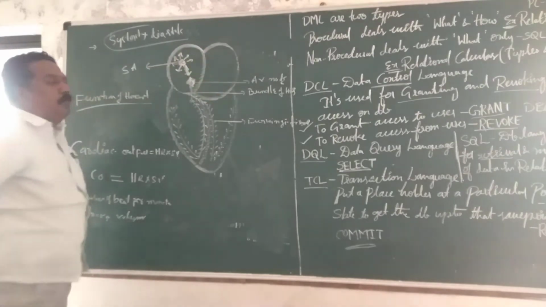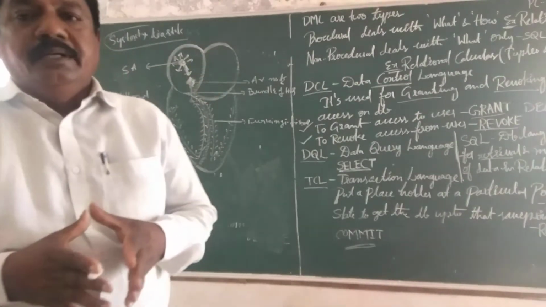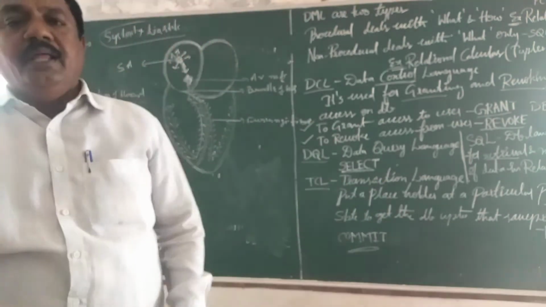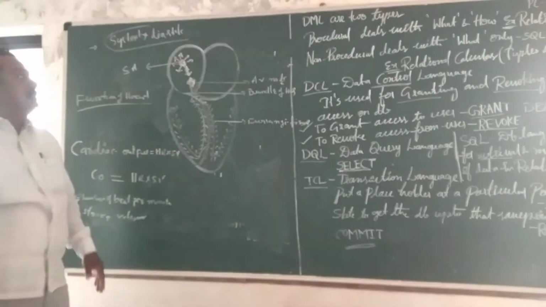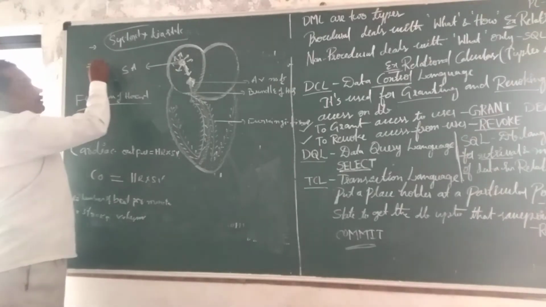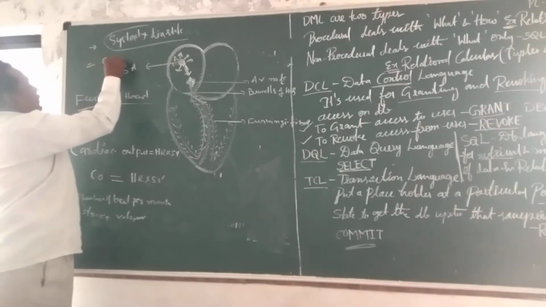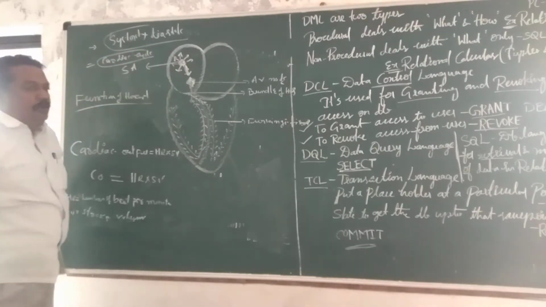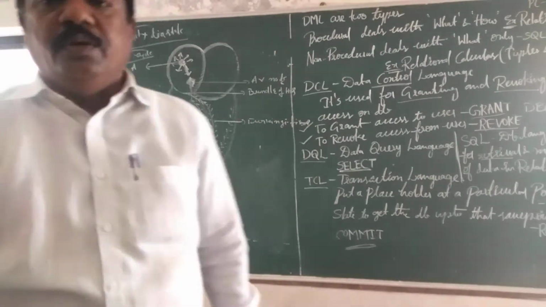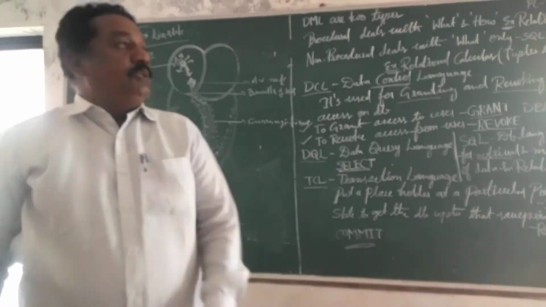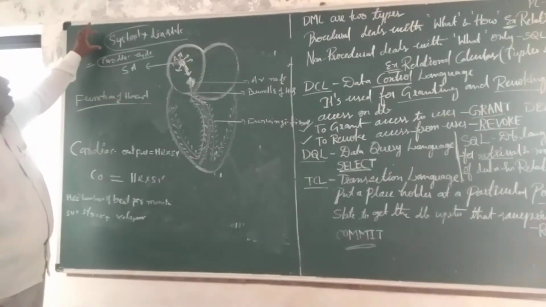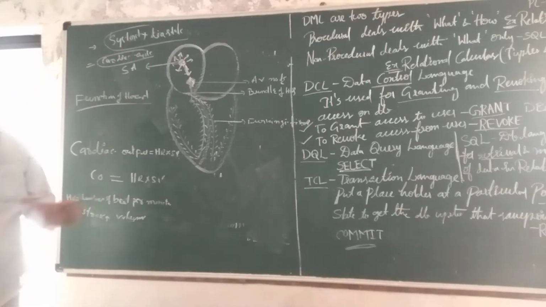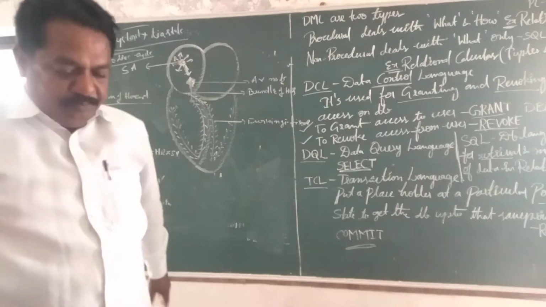What is systole? Heart contraction is called systole. Relaxation is called diastole. One systole plus one diastole is equal to one cardiac cycle. What is a cardiac cycle? One systole plus one diastole is called one cardiac cycle.